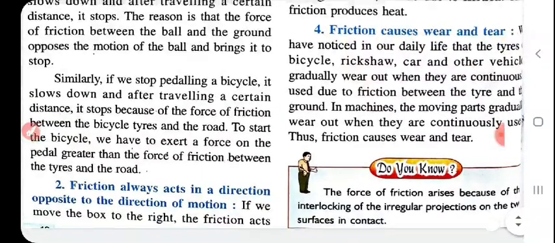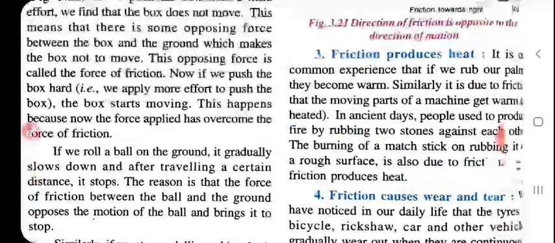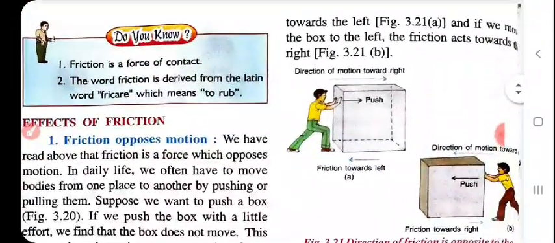Second point, friction always acts in the direction opposite to the direction of motion. Yes, friction always acts in the direction opposite to the motion. If we move the box to the left, the friction acts towards the right.